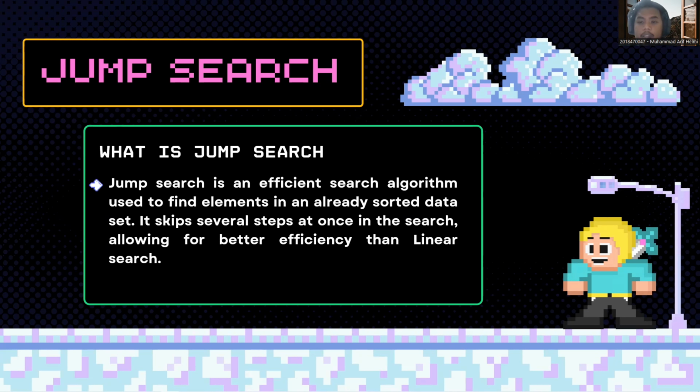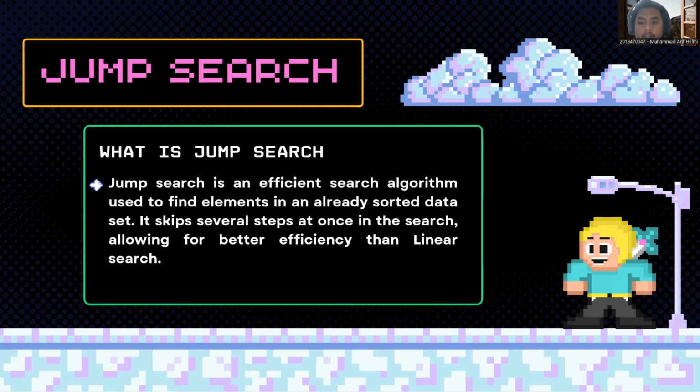Number 2, jumping. Jump through the array in steps of the determined jump size until you find a block where the target element could potentially be located. After each jump, check if the element at the current step is greater than or equal to the target. If it's greater, the target must be in the previous block.